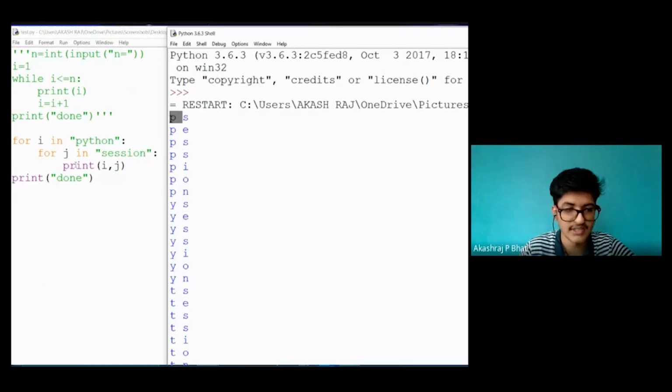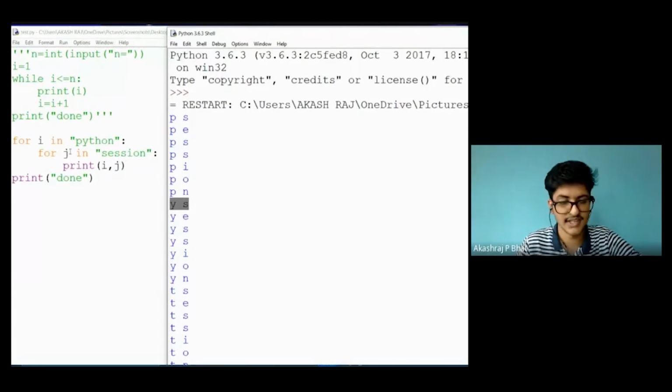After that, you can see I changes to Y, that is I moves to the next position. As soon as I changes to Y, J will be iterated again, that is J will start to assign again from the first position in string 2.